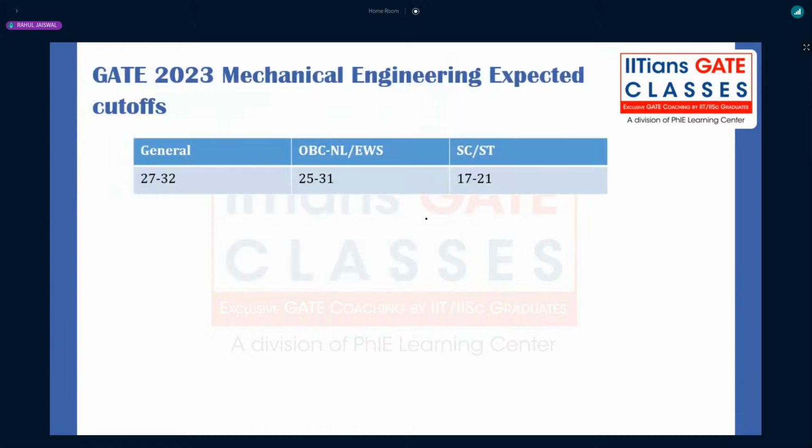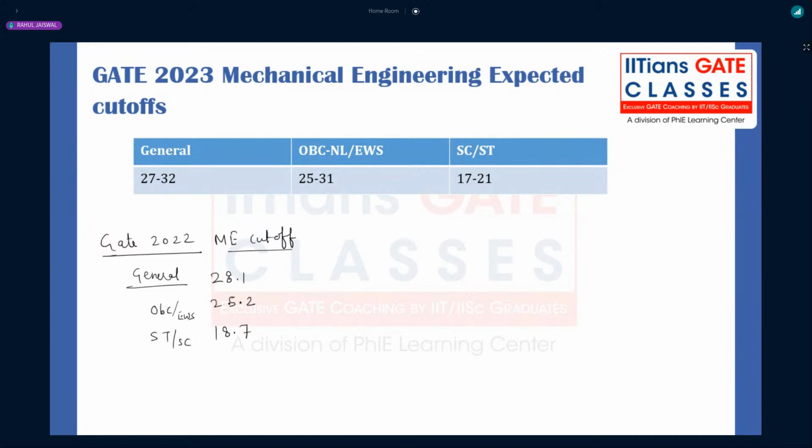Now coming to the cutoff. If you ask me about the mechanical cutoff of last year, GATE 2022, the general cutoff was around 28.1. For OBC it was 25.2, and it goes similarly for EWS. Then for SC, ST and other candidates, it was around 18.7.